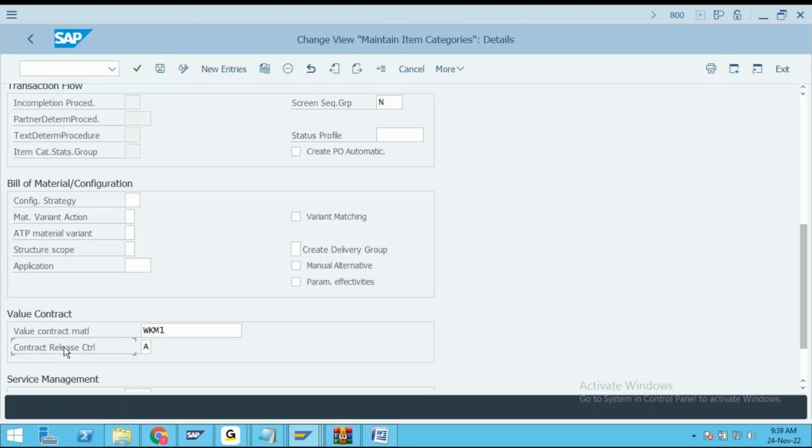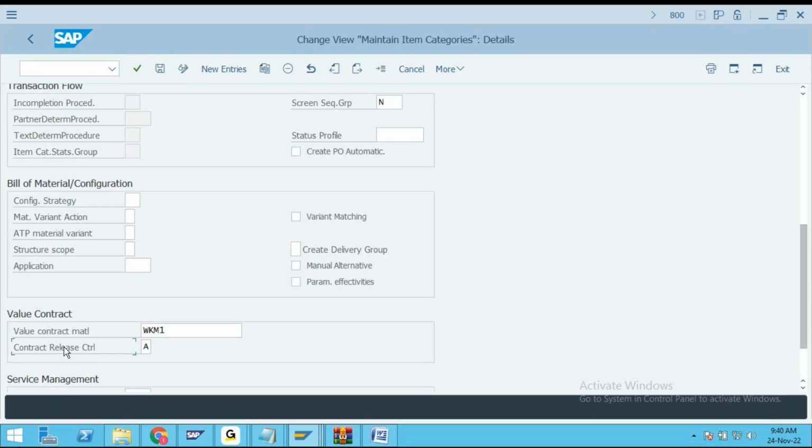Sir, contract release control means at the time of processing the sales order with reference to that contract, if the sales order value is more than the contract value, how does the SAP system have to react?